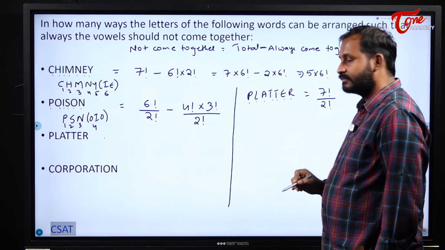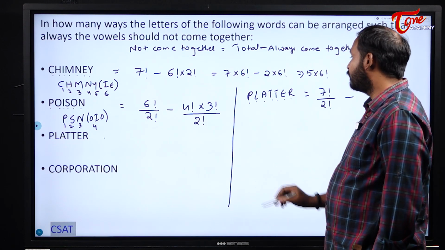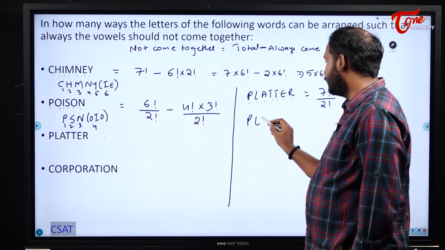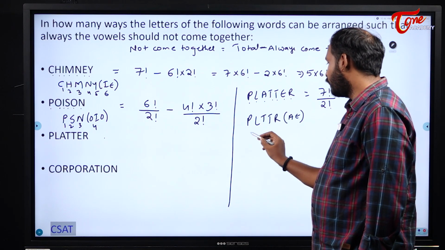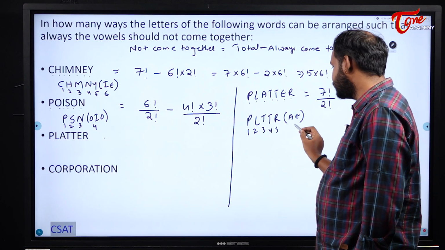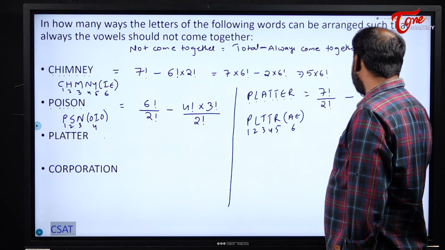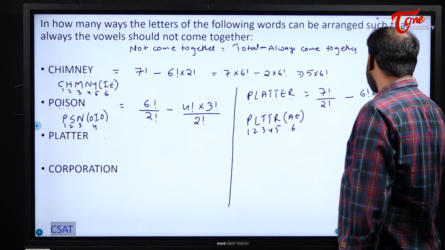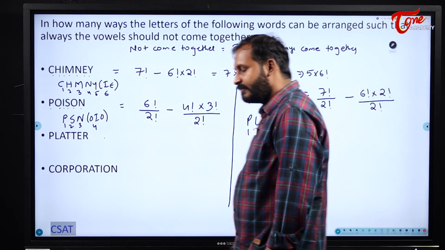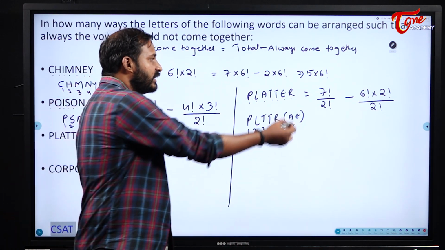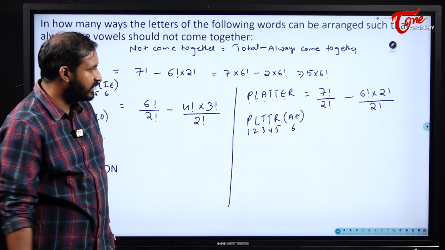Minus: here P, L, T, T, R and A, E as a group. So 1, 2, 3, 4, 5, 6. 6 factorial into AE, which can be internally arranged in 2 factorial ways, divided by 2 factorial as T was there 2 times. So this will be our answer. If you solve this, you will get the final answer.